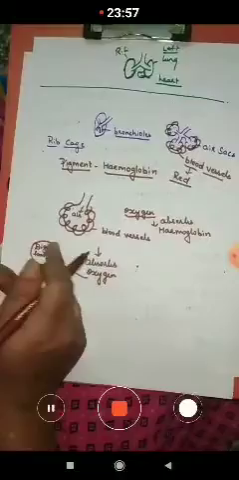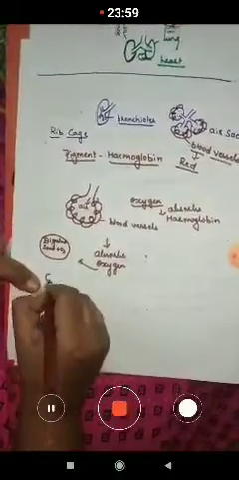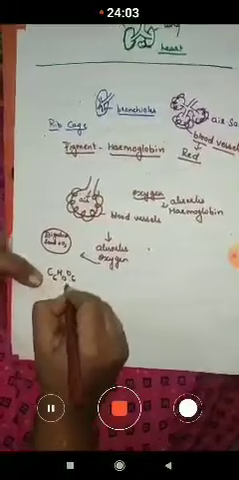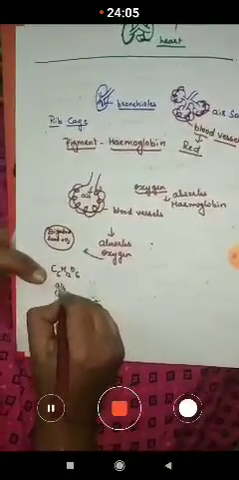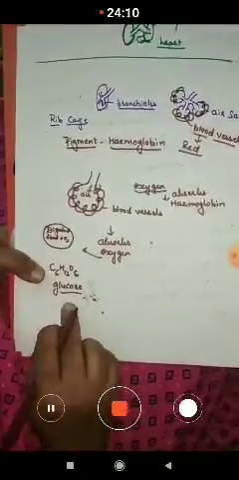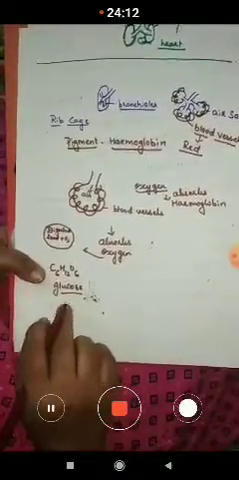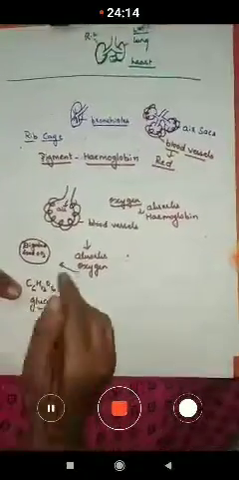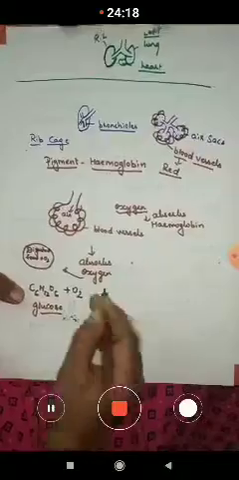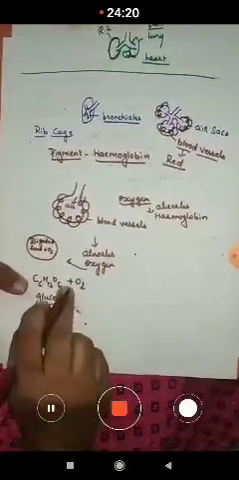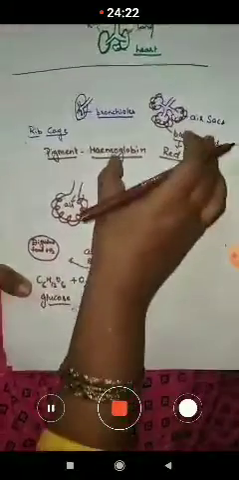Now here, in place of digested food, I'll write C6H12O6. This is the formula of glucose, children. I told you that in the small intestine we get the final product. The final product of digestion is glucose. Now this glucose, along with the oxygen, this oxygen we have got from the respiratory system.